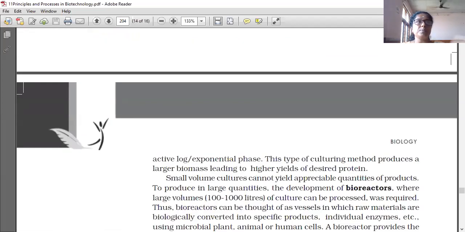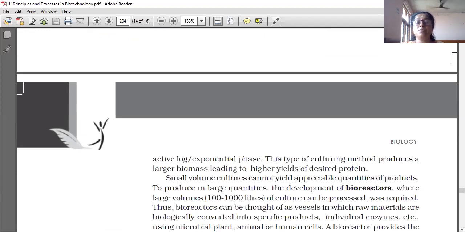Already learned only, I am summarizing this one only. This lesson is going to be completed by this one. For getting a million copies like that, a large vessel is needed, an instrument used for the culture, that is a large volume of 100 to 1000 liters, that is a bioreactor. The speciality of the bioreactor is discussed afterward.